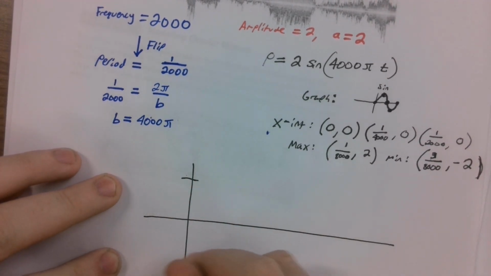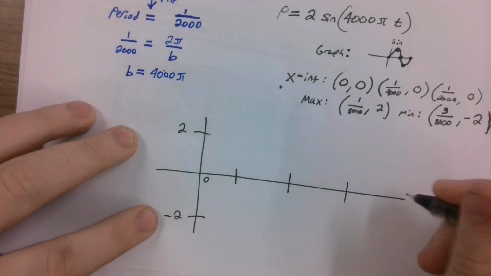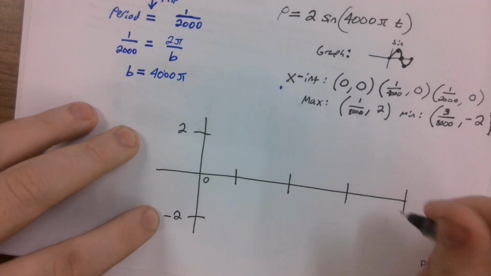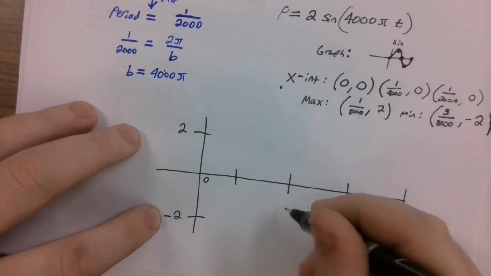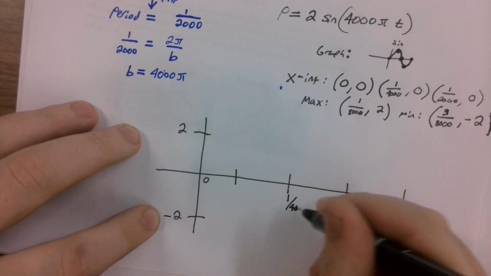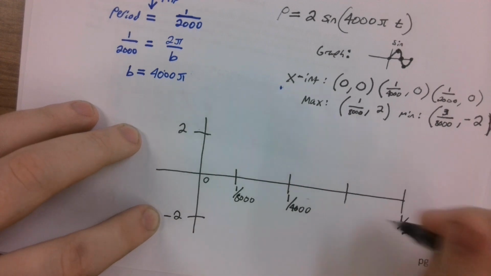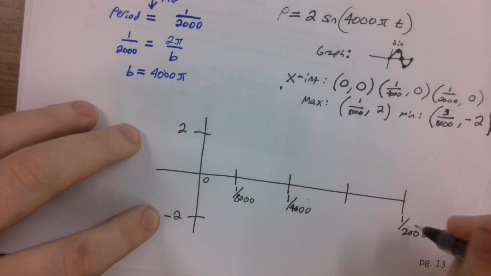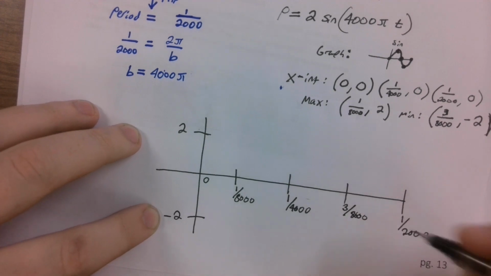With this method, we have found our key values first. We know that our period is going to be 1 over 2,000, so that's going to be our final point. Cut it in half to get 1 over 4,000. Cut it in half to get 1 over 8,000. Go between 1 over 4,000 and 1 over 2,000 to get 3 over 8,000.